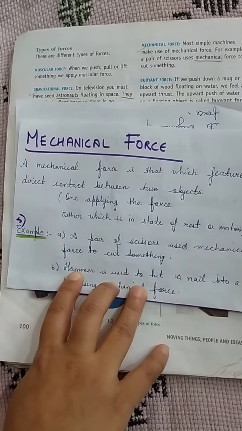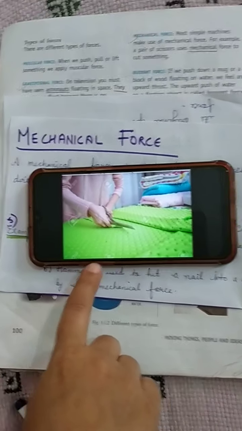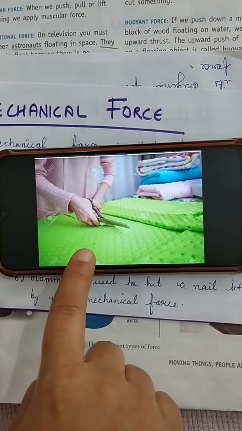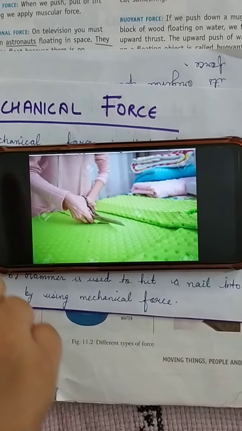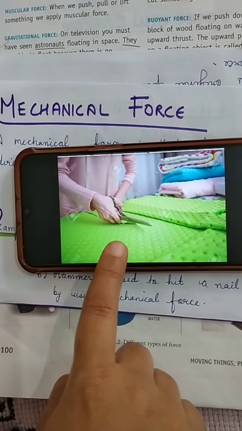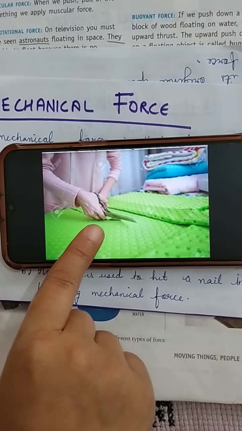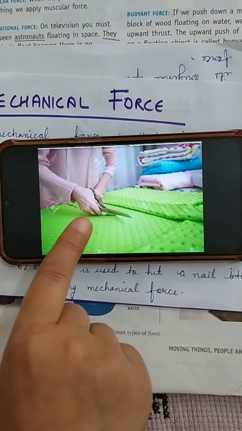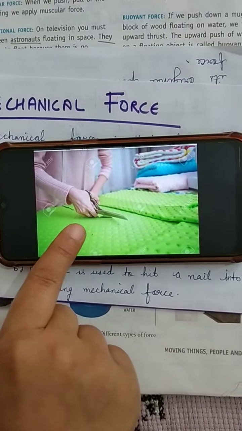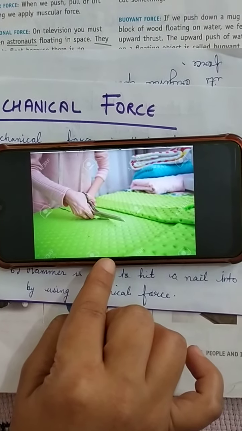Now see two examples. I will show you the examples. This is the example of scissors. I have told you that when we cut cloth or paper with the scissors, which force acts on it? Mechanical force, because in this there is contact between two objects. Which object is in motion? That is, you can say, the scissors, and we are applying force on these scissors, and which is in a state of rest? This cloth, it is in a state of rest.